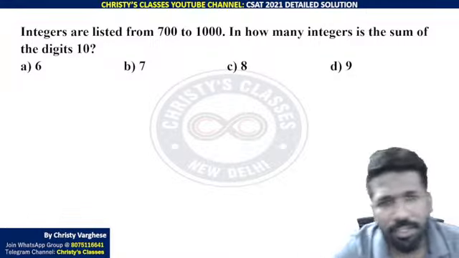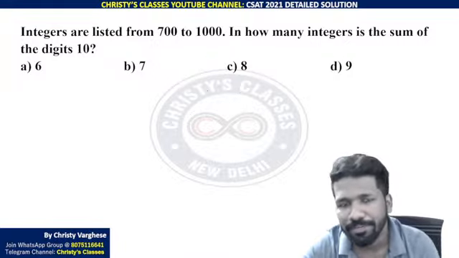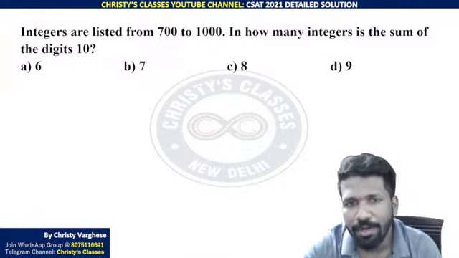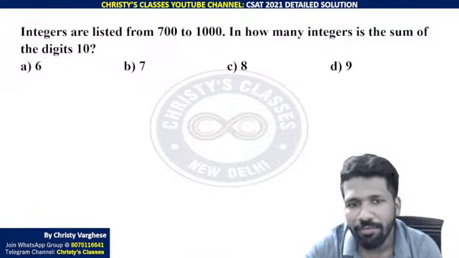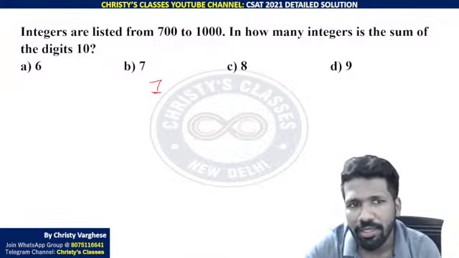Okay, I'll explain. Integers are listed from 700 to 1000. In how many integers is the sum of digits 10? 700 to 1000. So 700 to 799, the first digit is 7. Now the sum has to be 10.